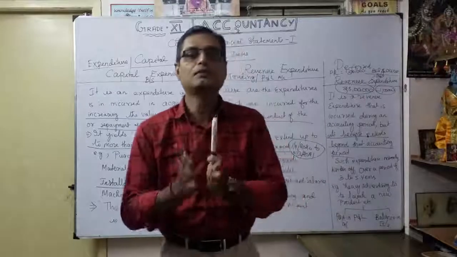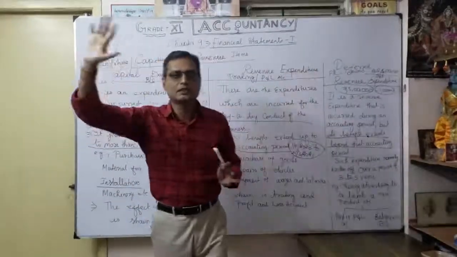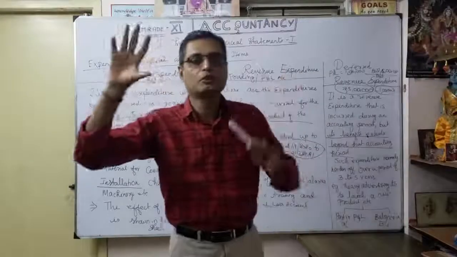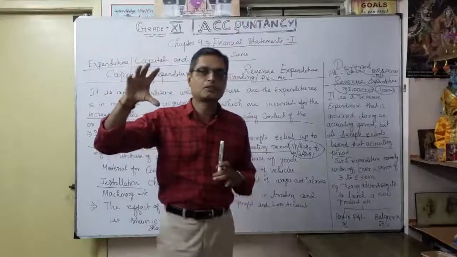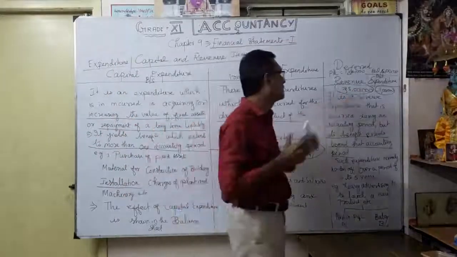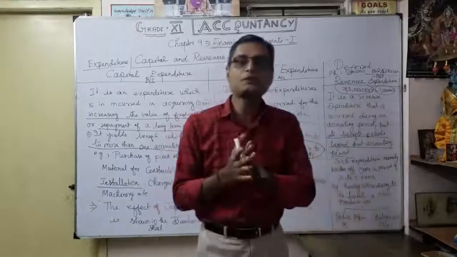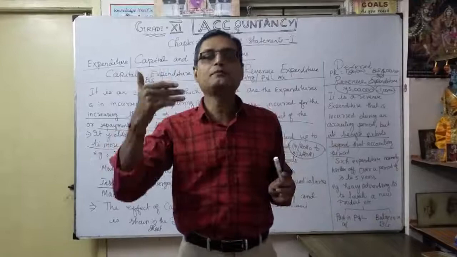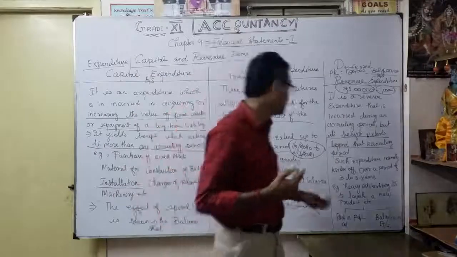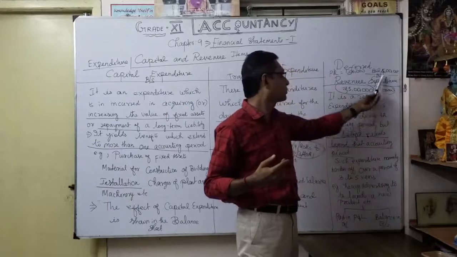For example, advertisement charges for holdings at important locations may cost approximately 5 lakhs. For this accounting period, I will show only 1 lakh in the profit and loss account, and the remaining 4 lakhs in the balance sheet.